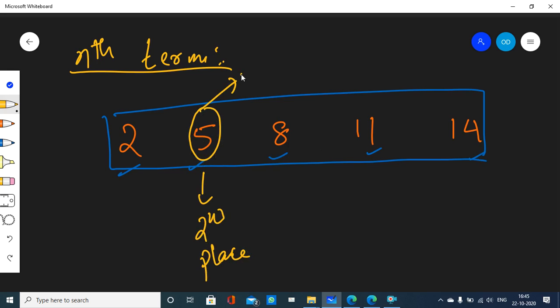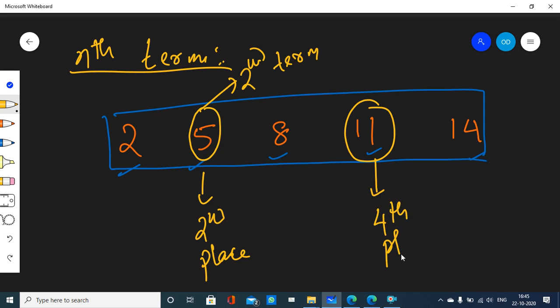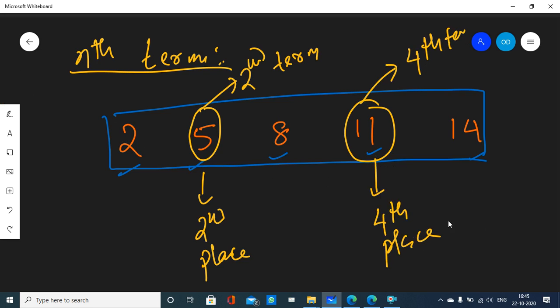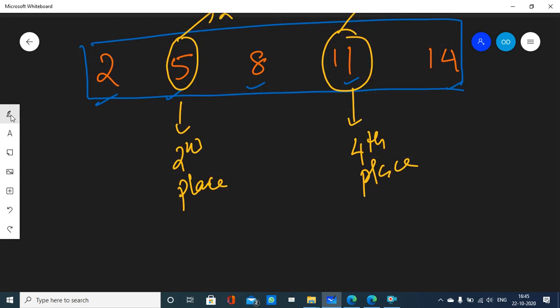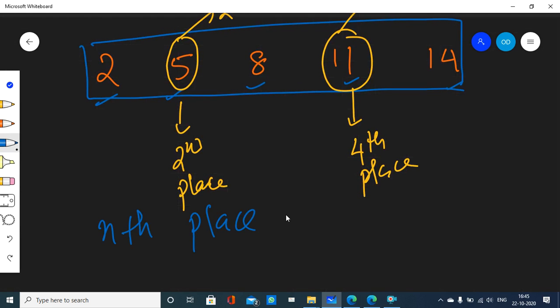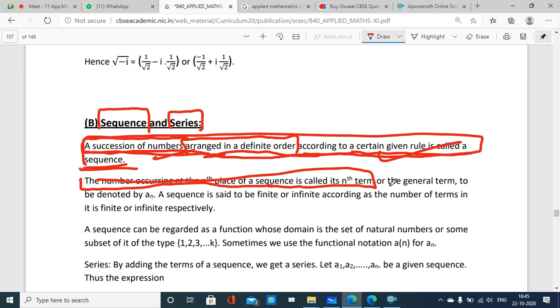So I shall call 5 my second term. 11 is at which place? 11 is at fourth place, right? Fourth place. So I shall say 11 is my fourth term. Similarly, if there is a term at nth place, I shall call it nth term. Just like here, right? Clear? Okay. So let's move on.